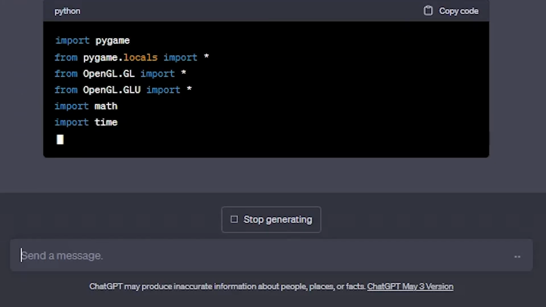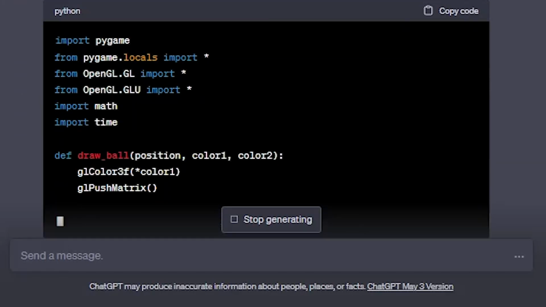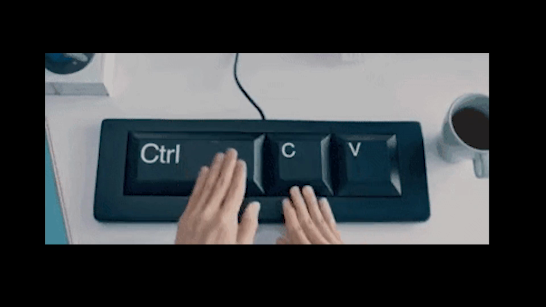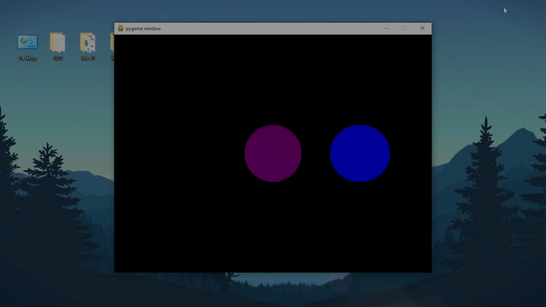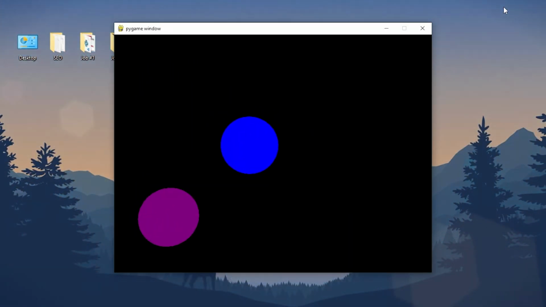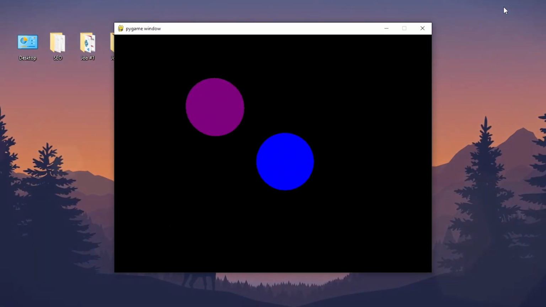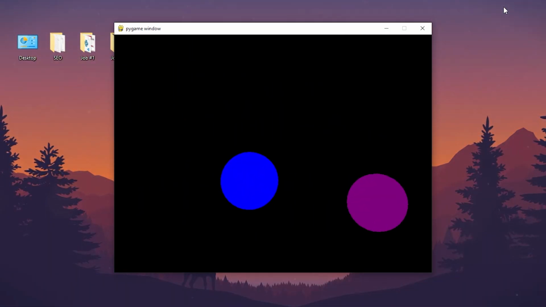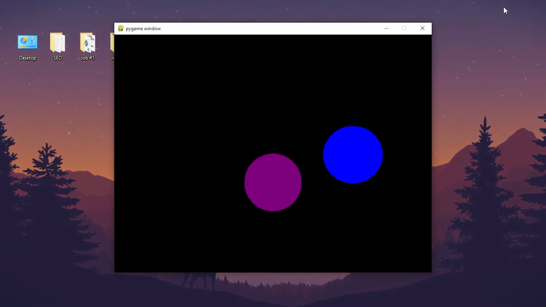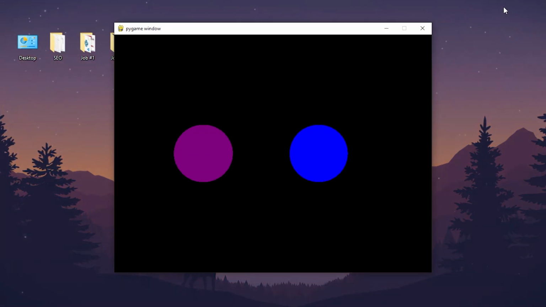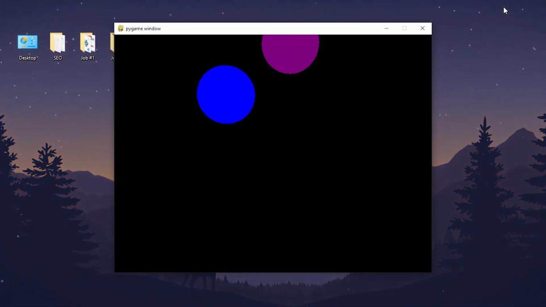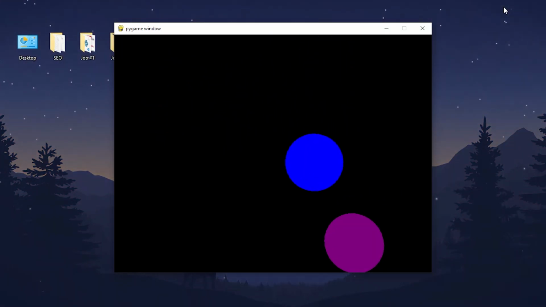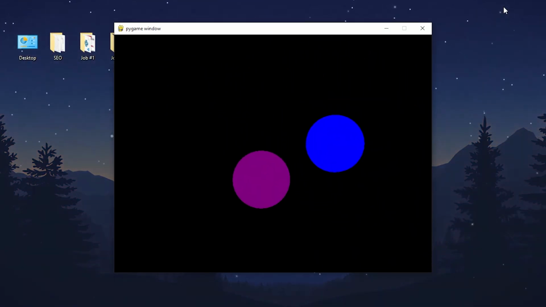I really looked forward to seeing the new rules I set for the game in action. But before I could enjoy the new updates, I had to get my hands dirty and do the hard part by myself. Moment of truth. Joke aside, this is truly amazing. I now have a controllable purple ball and a blue ball that tries to catch it. If it succeeds, the game is over and will be restarted. I can't believe that we achieved this only by describing what we wanted and with a sprinkle of creativity.